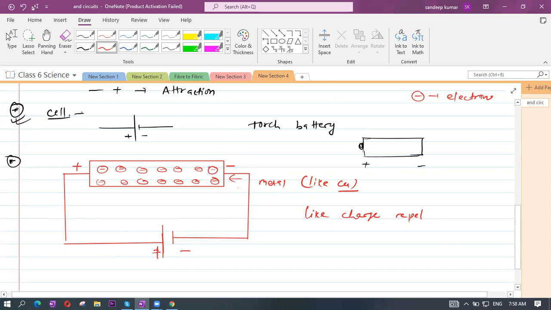So electrons will move in this direction. Here plus is there, minus is there, so unlike charges attract each other. Yes or no? So electrons will come in this direction. They will get attracted. So we can see all the electrons are moving from B to A.